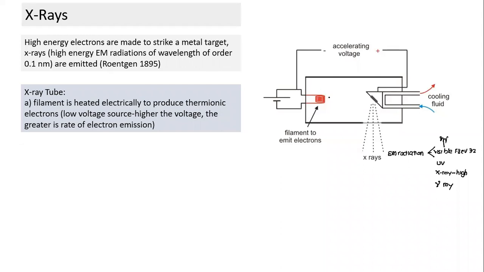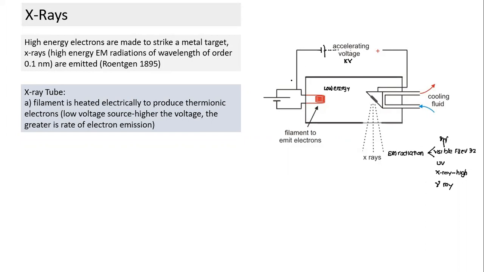So this mechanism is to generate free electrons, and when they are generated, they are low energy electrons. Low energy free electrons are generated from this process. Then we increase the kinetic energy of the free electrons by an accelerating voltage. What is the order of accelerating voltage which is used in X-ray? It is on the order of not volts but kilovolts. This accelerating voltage is nothing but a large battery, any source of EMF which has a voltage of the order of thousands of volts and which can be altered.